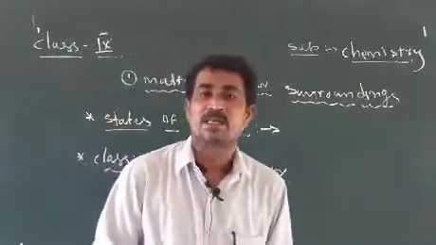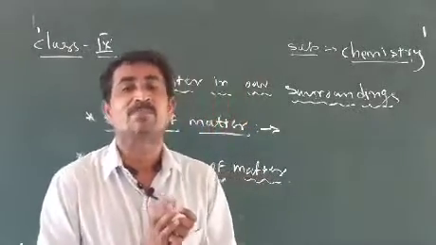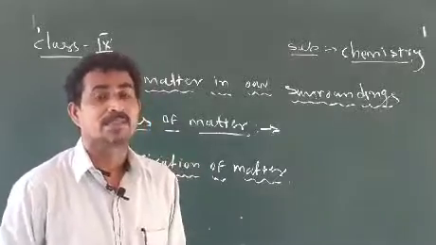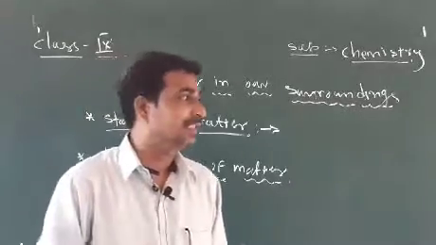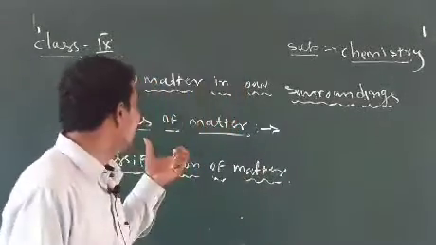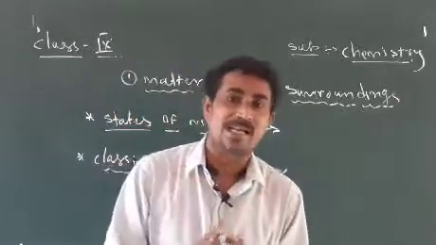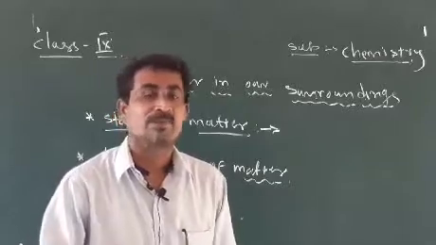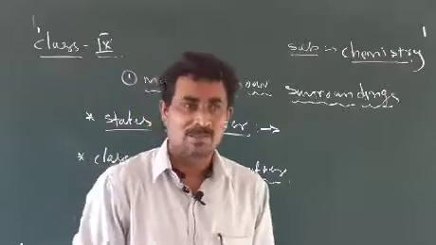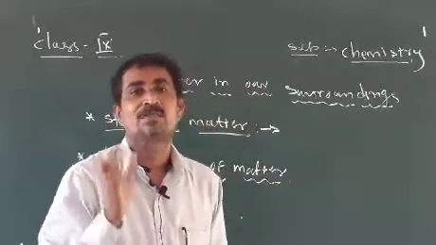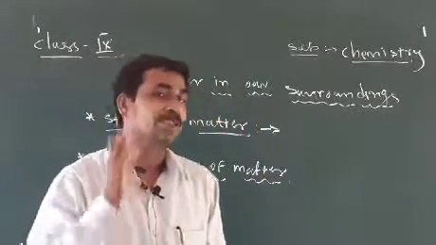In the previous video class we completed the information about matter. Today we want to continue and complete it. We want to learn about the states of matter, which means the states in which matter is available in the atmosphere. Generally, whatever objects are available in our surroundings are classified into 3 categories. That is why we call it the classification of matter.